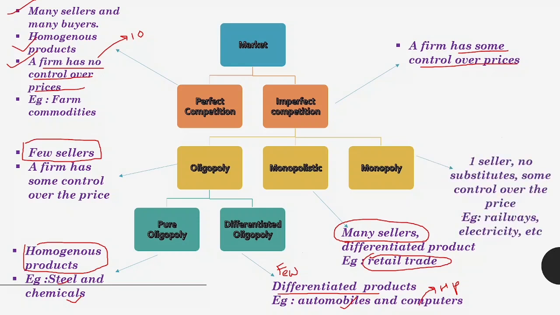Then monopoly. As we know the term, it has only one seller, and the product they sell has no substitutes, and they have some control over the prices. Another important factor is that a monopoly can control either price or output. A perfect example of monopoly is your railways, airlines, then electricity. As we know in our country, the government is the seller of electricity. Railways is run by IRCTC. So these are examples of monopoly. There is no close substitute and they have complete control over the price or output.